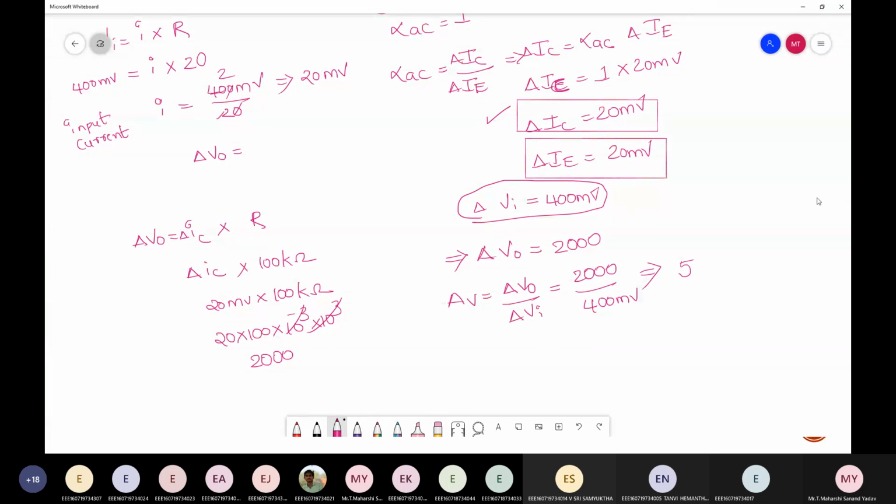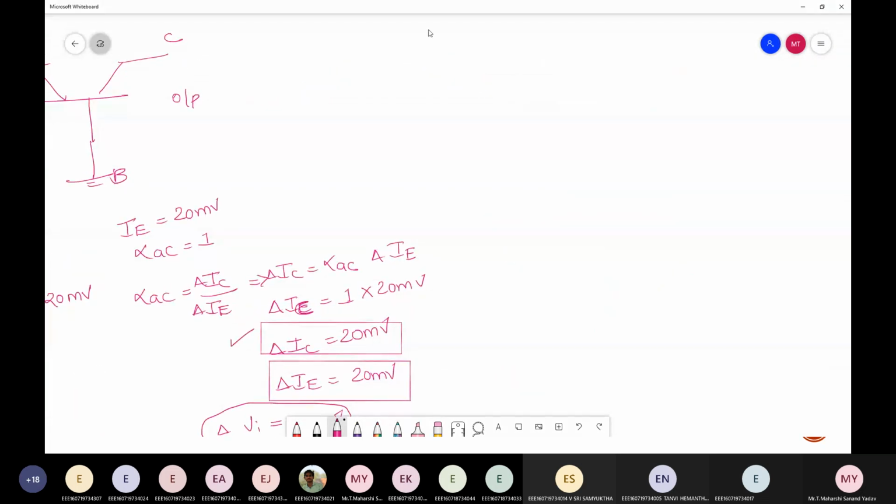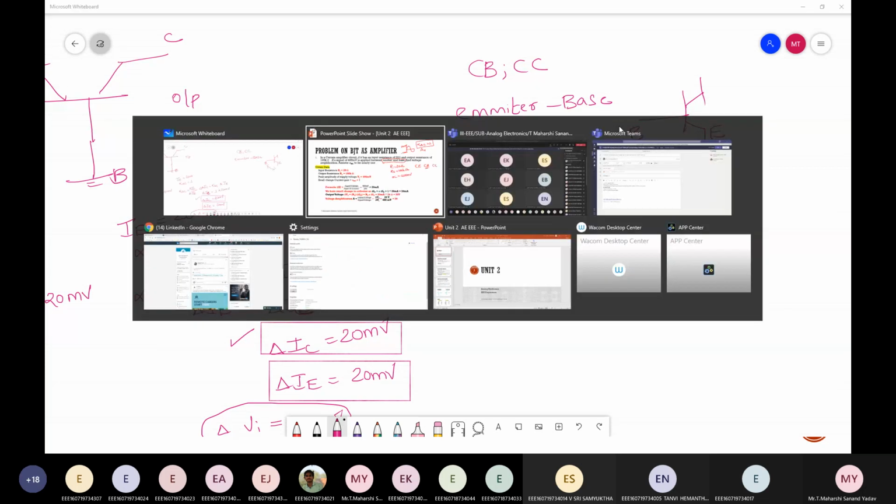In the same model, you'll get questions. It can be CB or it can be CC. Better check with the question. If the input is applied between emitter and base, you should consider it as common base. If it is common emitter, the input will be applied between base and emitter. Check the first term, which is very important.